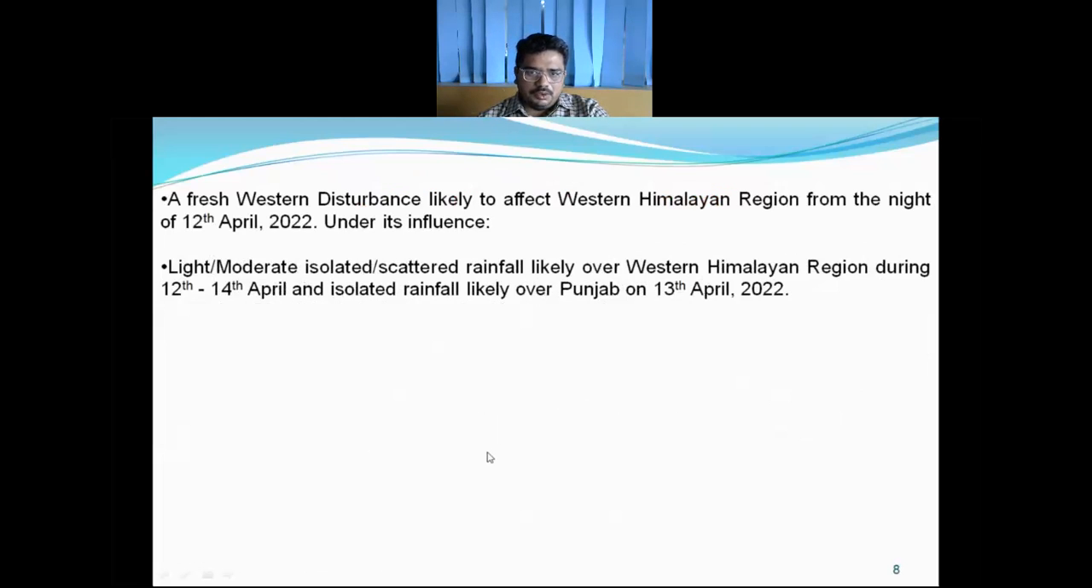Now go to the northwest India. So under the influence of a western disturbance over the western region from the night of 12th, there is a possibility of isolated light rainfall over the western region during 12th to 14th April, and isolated rainfall likely over Punjab on 13th April 2022.